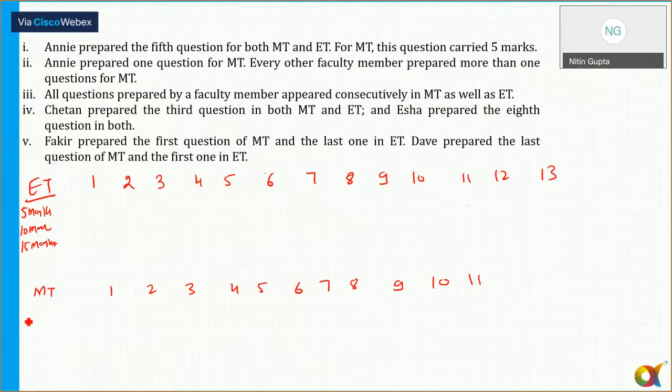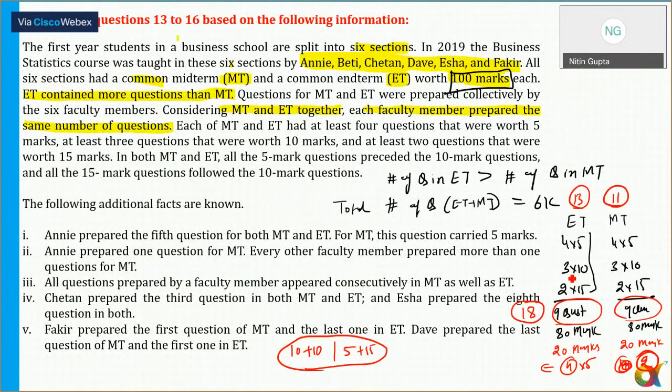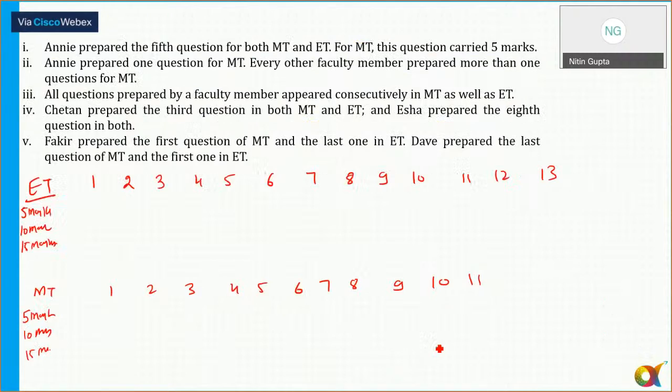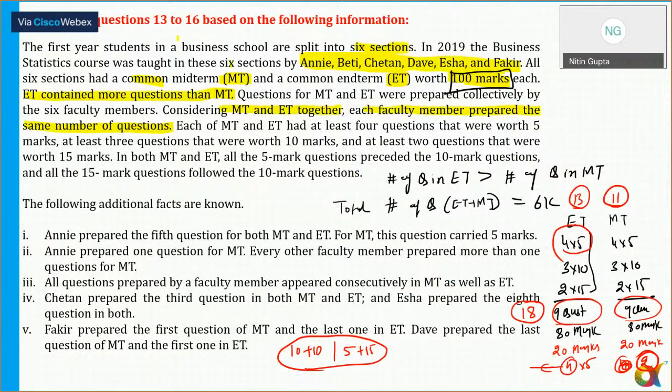So in MT also there is a 10 marker. For ET, we have already identified how many questions there are of 5 marker. 4 is the minimum and 4 extra came, so there were 8 questions of 5 marker. For 10 marker, it is 3 questions. So 8 plus 3 is 11. And 2 questions of 15 marker. So 11 plus 2 is 13.